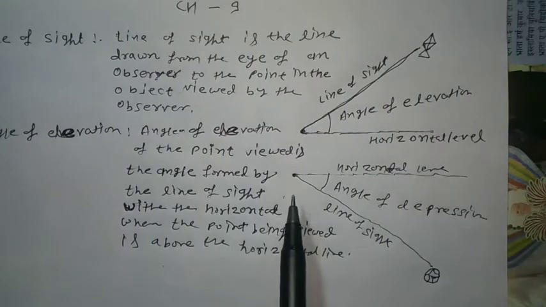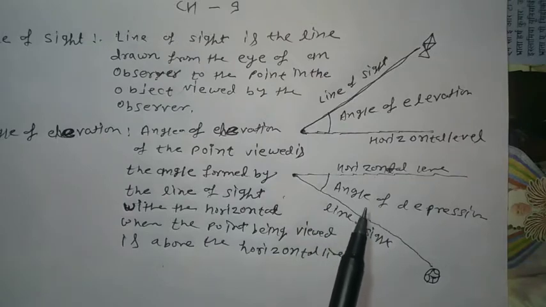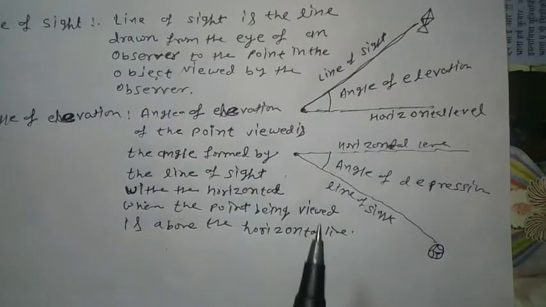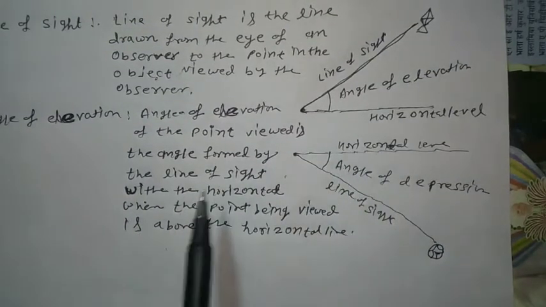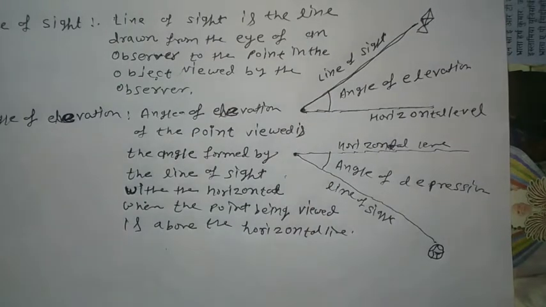And when we lower our head to look at the point being viewed, then angle of depression is formed. It means that angle of elevation is formed when you raise your head. Okay.